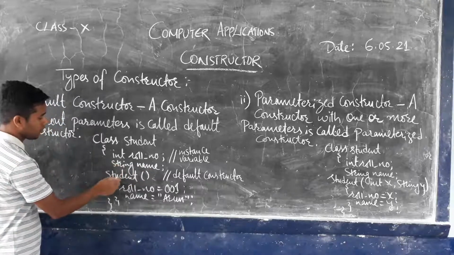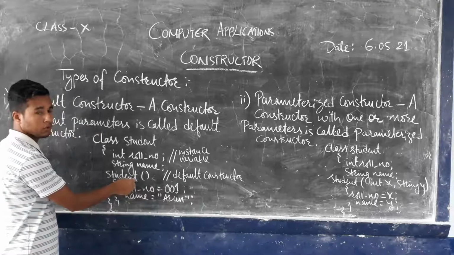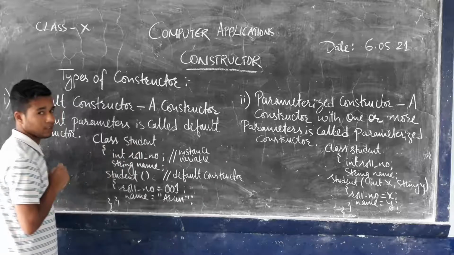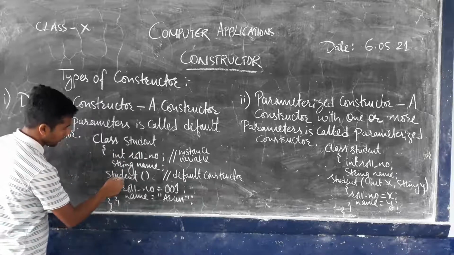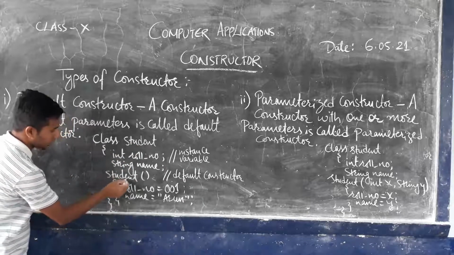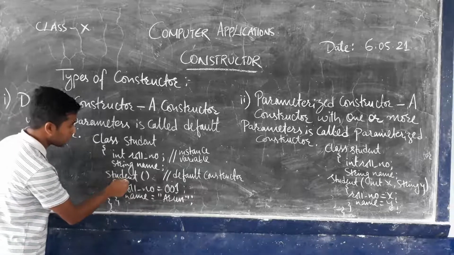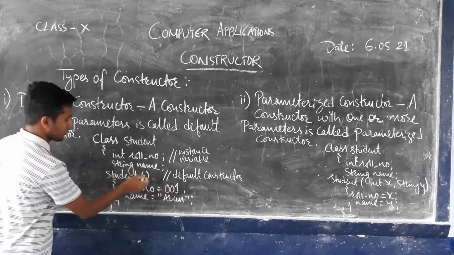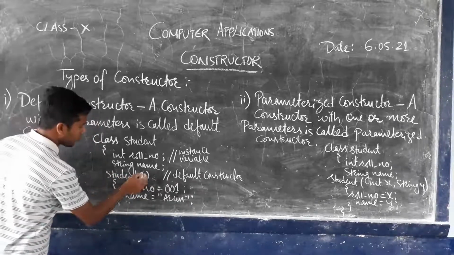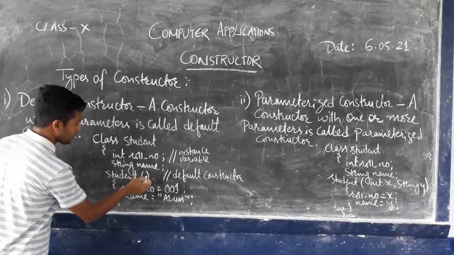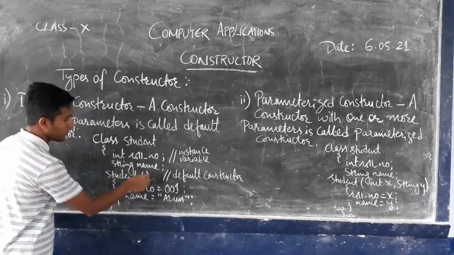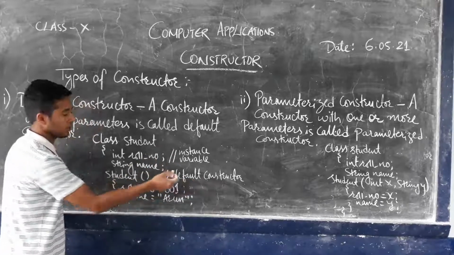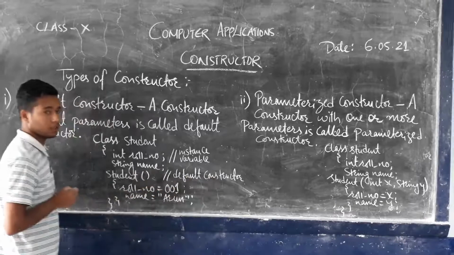Just below that, what you can find is Student written. Student here is the constructor, having the same name as the class. And if you check this portion, as soon as I write the name of the constructor, that is Student, you will see a bracket where nothing has been mentioned. The brackets open and close. A constructor where you don't find any parameter inside the bracket is considered a default constructor.